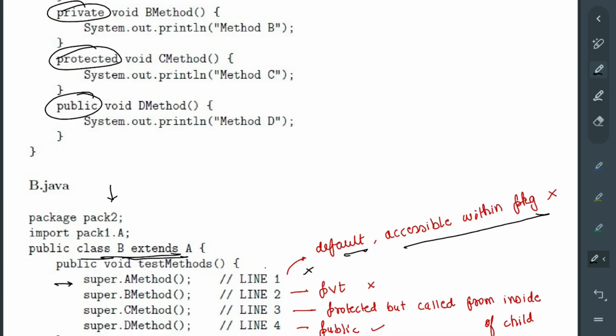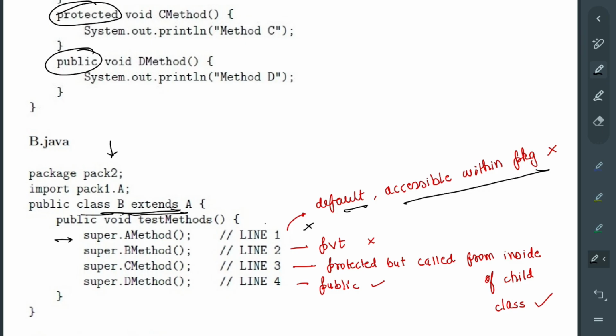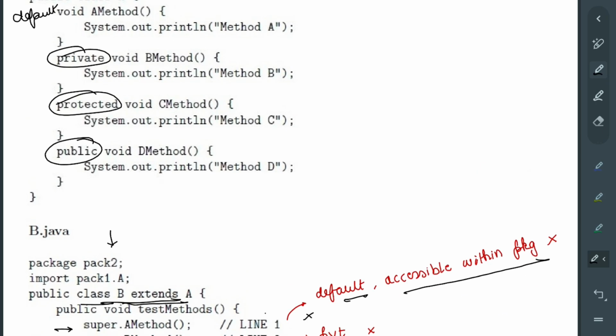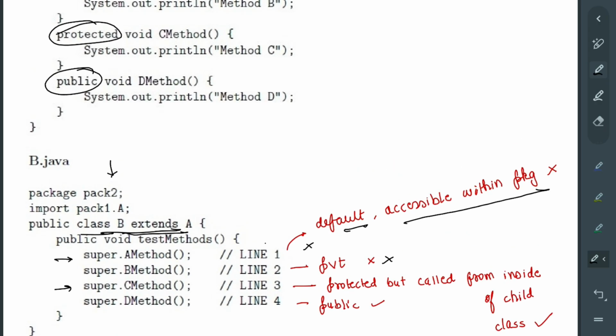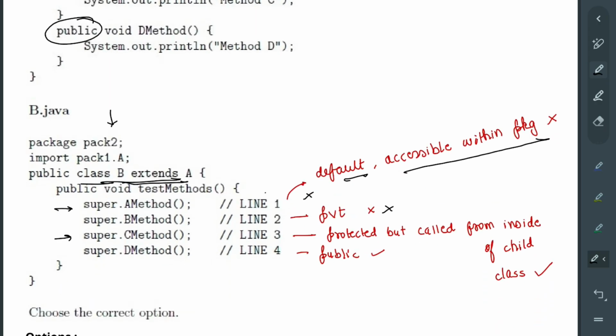Accessible within package only, so it will give you error. So line 1 gives you error. Line 2, everyone knows, will give you error because B method is private, and we are trying to call the private method, which will give you an error, obviously 10 out of 10 times. Now comes the second important thing, which is the C method. C method will not give you error in this case. Why?